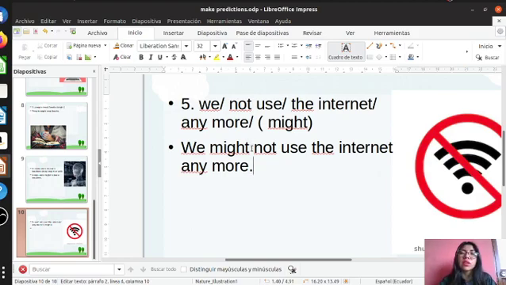So remember, we are going to use will when you are sure that something will happen. You are going to use may or might when you think that something could happen. Remember, you are going to use might when you are not sure that something will happen. It means that might is less probable than may. That is the difference between might and may.